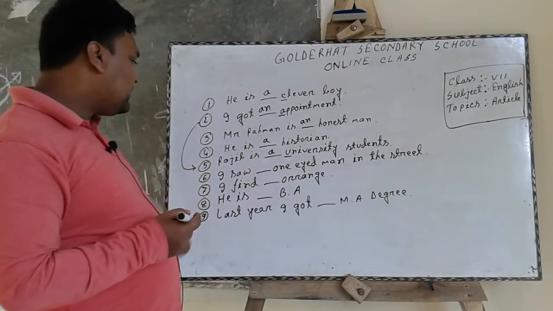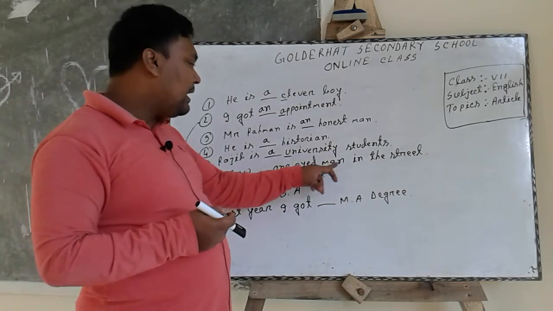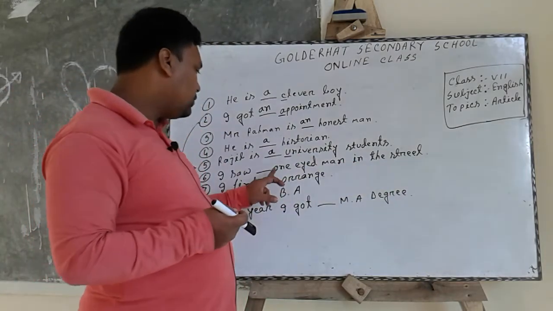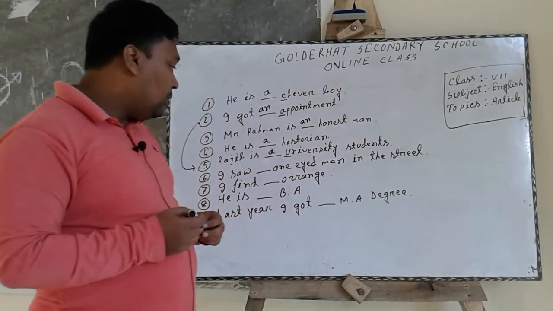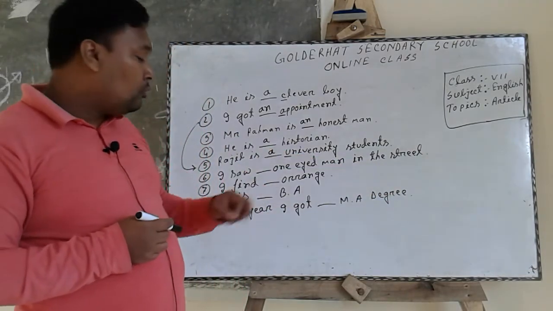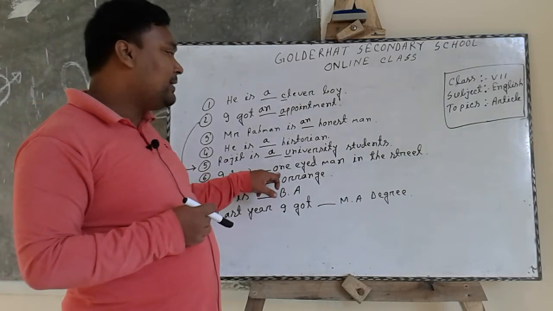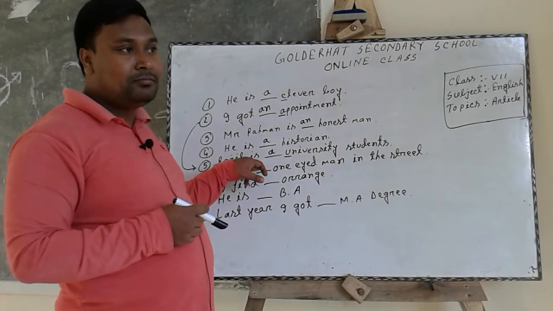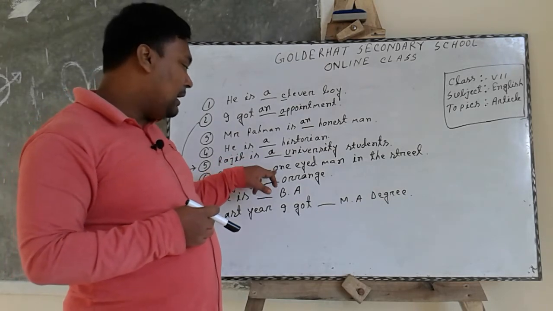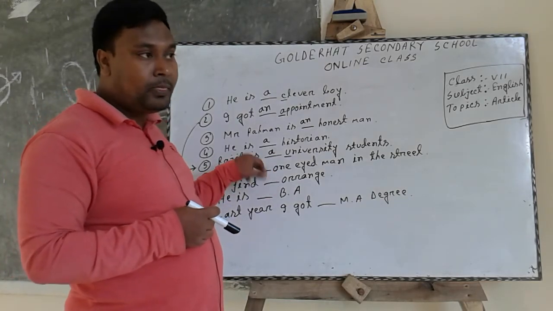In the sixth sentence, I saw a one-eyed man in the streets. We know that O is a vowel, and according to the rule, we have to write an before the word one.